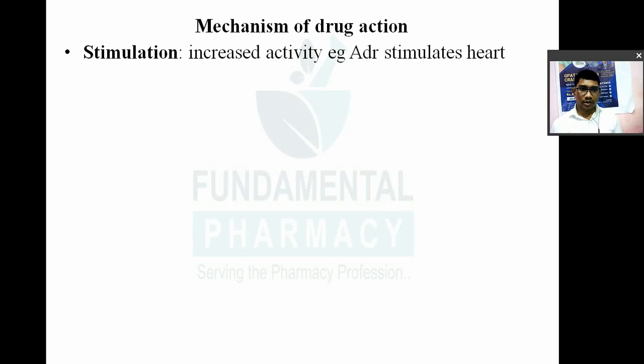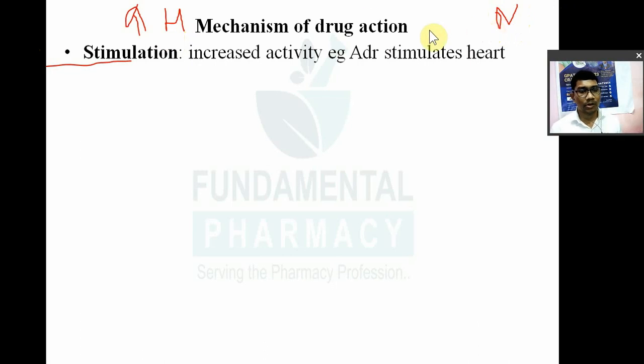Okay, a drug may act by stimulation. A particular drug may increase the activity of a particular system. अगर आपके एक पर्टिकुलर सिस्टम है, जैसे हार्ट है, कोई ड्रग अगर हार्ट रेट बढ़ा रहा है मतलब क्या, it is a cardiac stimulant. कोई ड्रग अगर फोर्स ऑफ कॉन्ट्रैक्शन बढ़ा रहा है मतलब क्या, cardiac stimulant. So a drug may act by stimulating a particular system. For example, ये तो हार्ट का हो गया, अभी नर्वस सिस्टम. If a drug stimulates your nervous system, it is known as a stimulant. If a drug depresses your nervous system, it is known as a depressant.